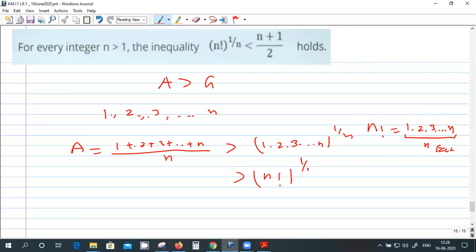So what is here? 1 plus 2 plus 3 so on up to n is n into n plus 1 by 2, divided by n. This is standard, or you can think of this as an AP. So it's n by 2 into first term plus last term, right? The first term is 1, the last term is n. So from this you'll get the result.